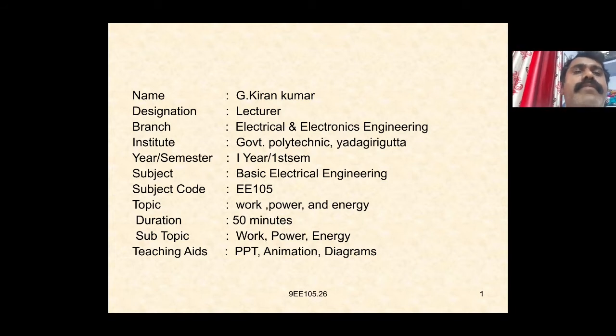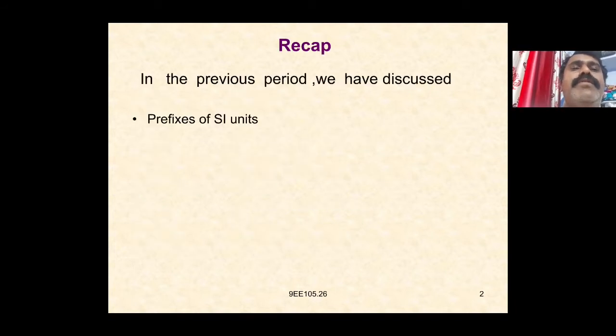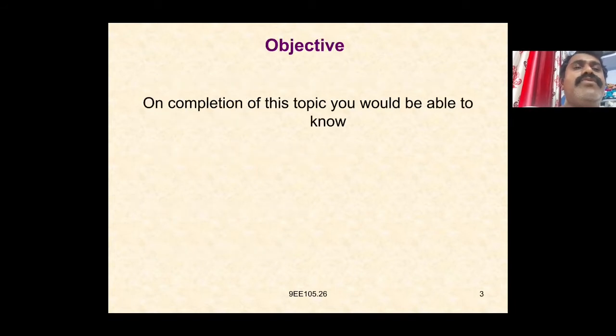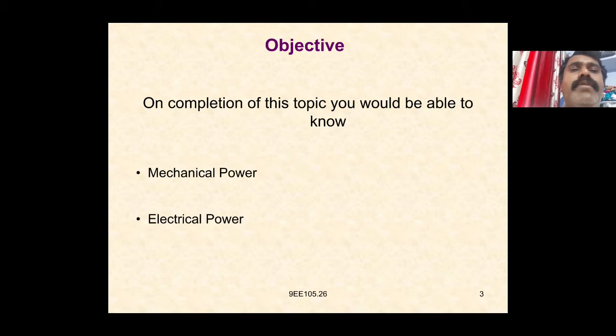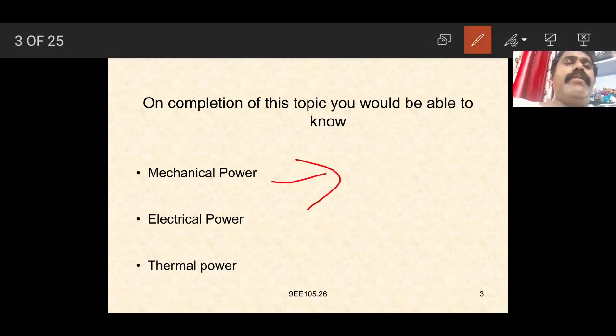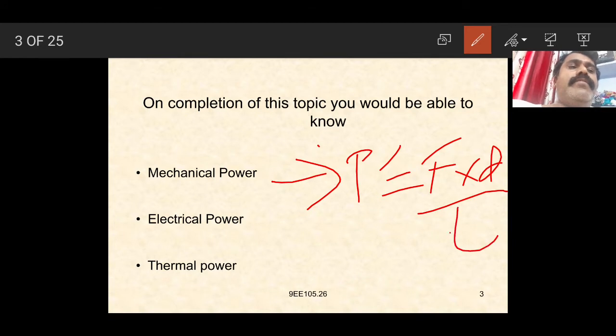In the previous period we discussed prefixes of SI units, correct use of symbols for SI units, work as an electrical quantity, and work as a thermal quantity. On completion of this topic you will be able to know mechanical power, electrical power, and thermal power. In the case of mechanical power, it is indicated by P, which is force into distance divided by time taken.